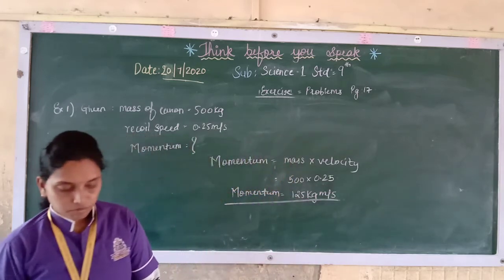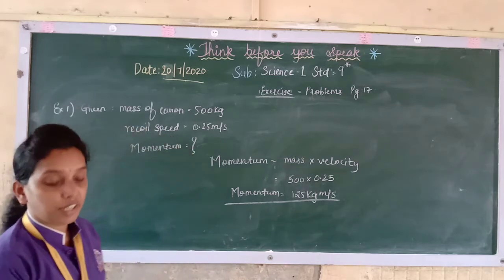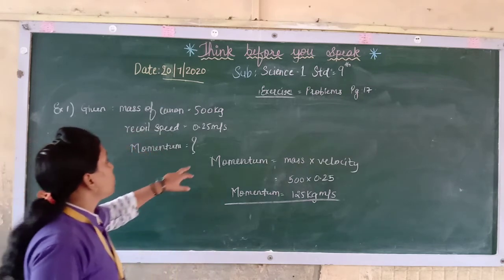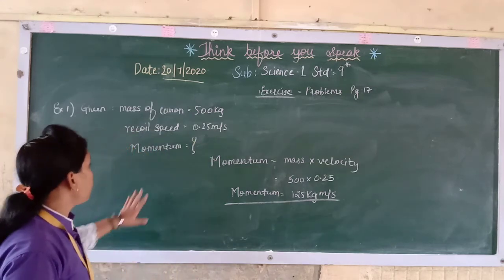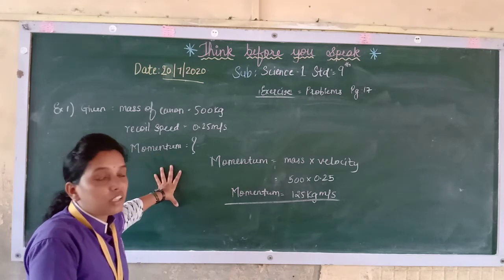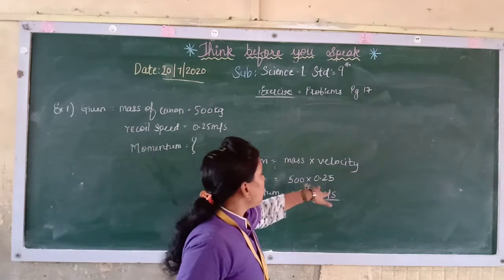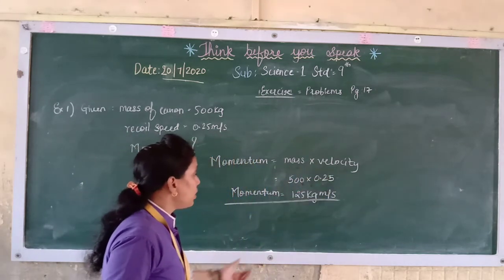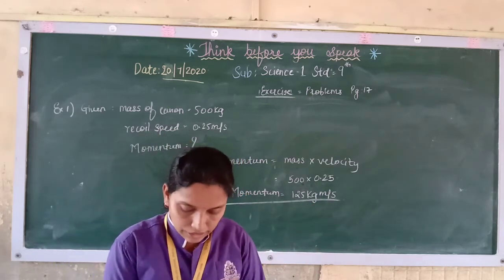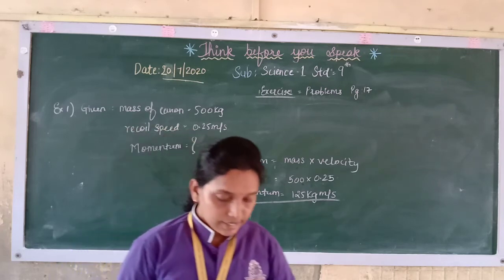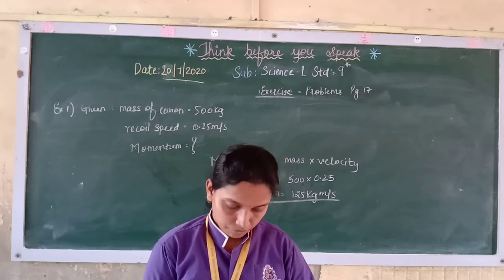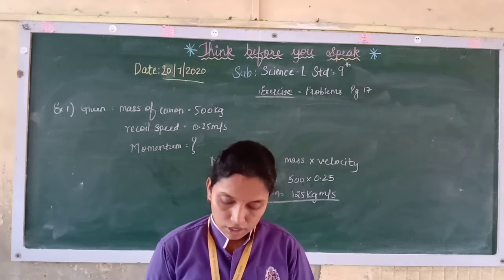So here what was given, the mass of the cannon was given, which was 500 kg. The recoil speed was given, that was 0.25 meter per second. So momentum is what? The product of mass into velocity. We have done this earlier. So here 500 into 0.25, you will get 125 kg meter per second. That is nothing but momentum. So the second example is same as what we did now. I hope you have understood this.